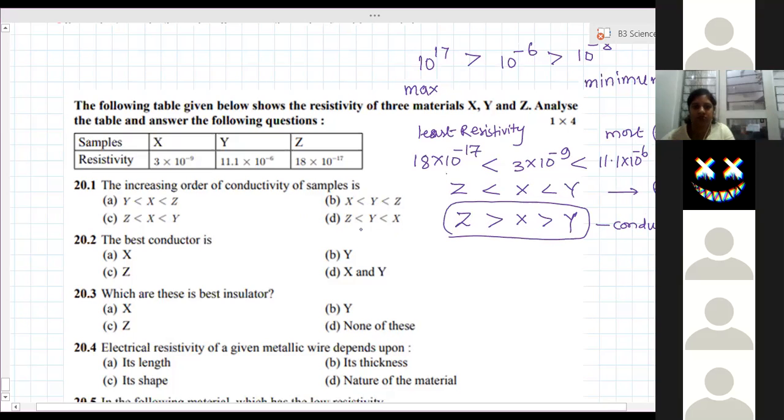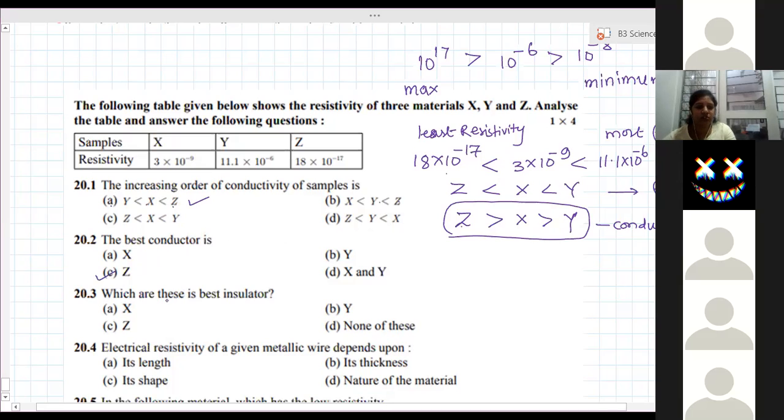All the options are wrong, ma'am. Option C? A. A, ma'am. Yeah, this is A. The best conductor is, now this is a ratio of conductivity. So which is the best conductor? Z. Z's conductivity is high, maximum. So Z is the better conductor.